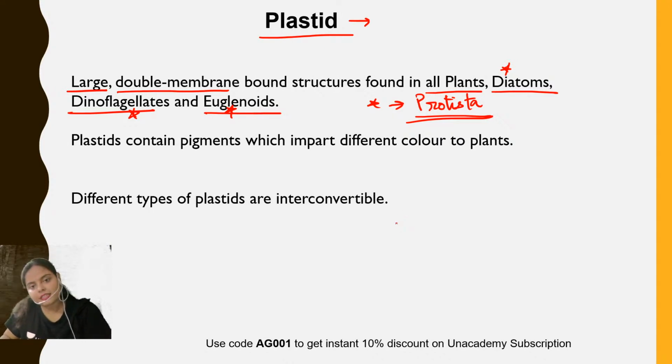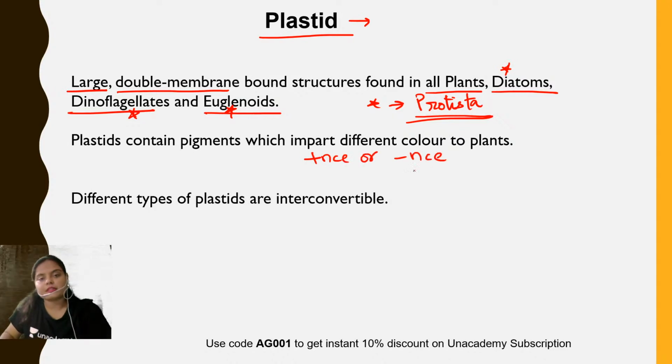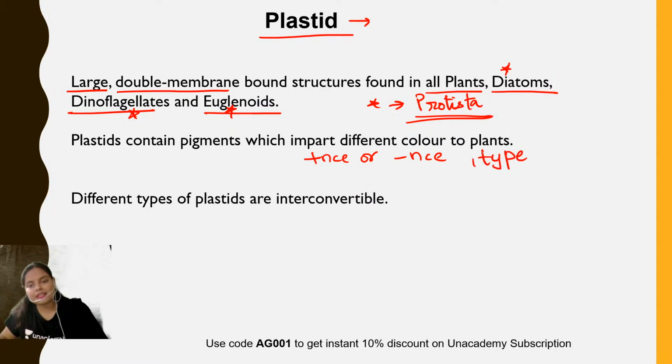On the basis of presence or absence of these pigments, or if the pigment is present, on the basis of the type of pigments, there are different types of plastid found in nature. All the types of plastid are derived from a common origin, which is the proplastid.